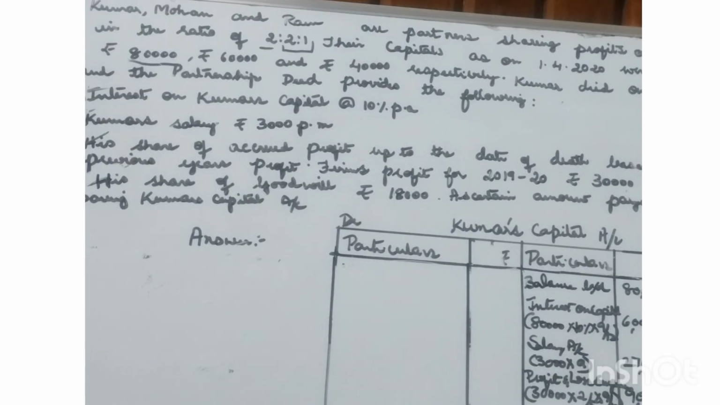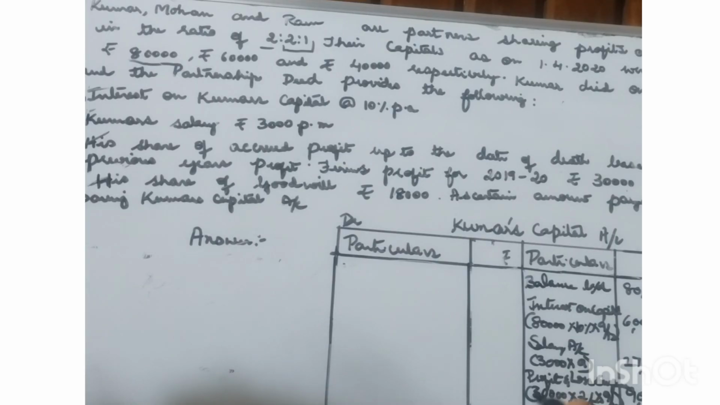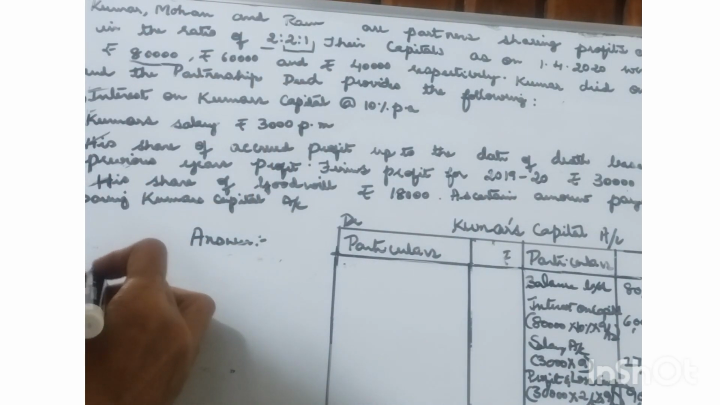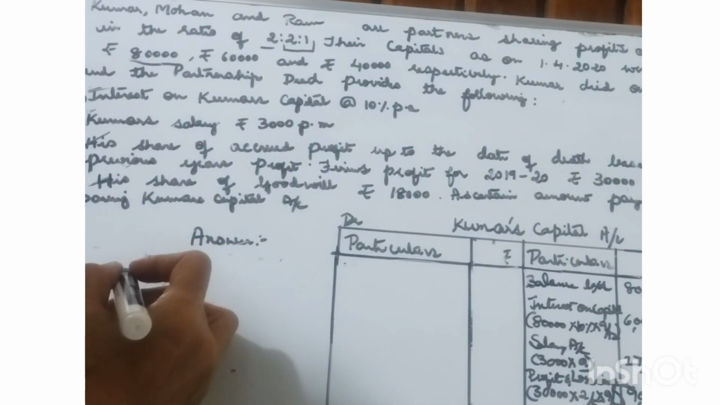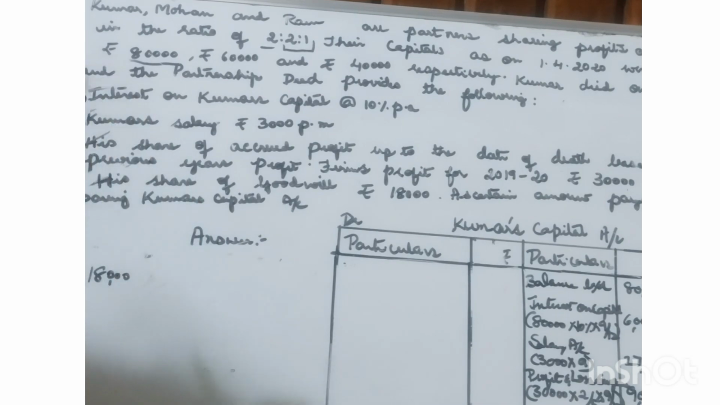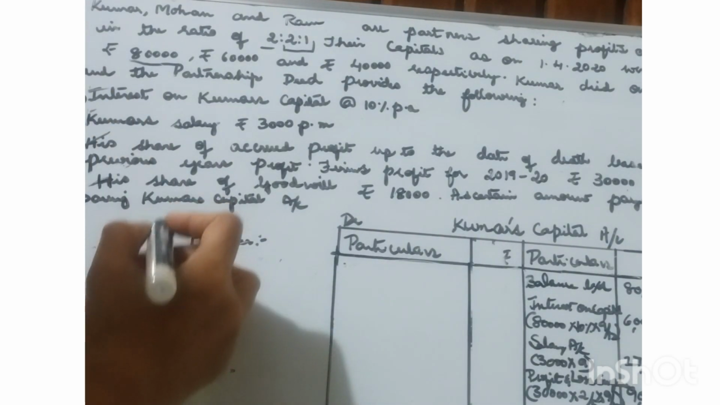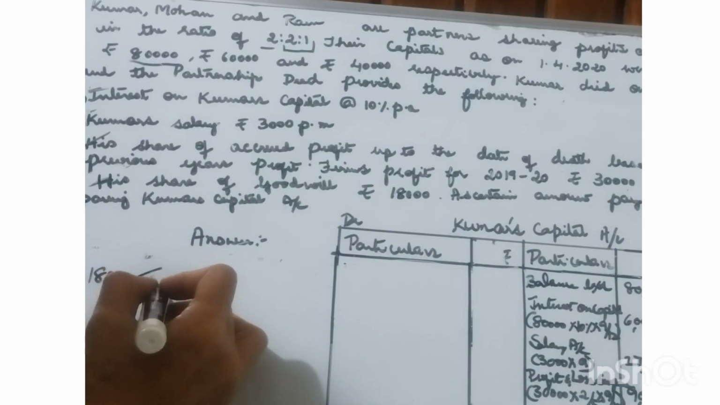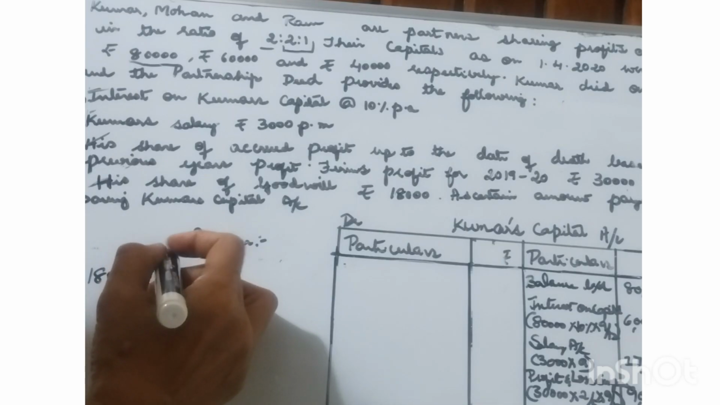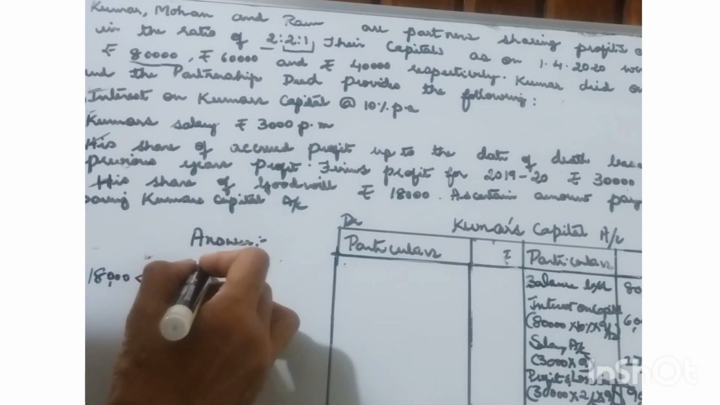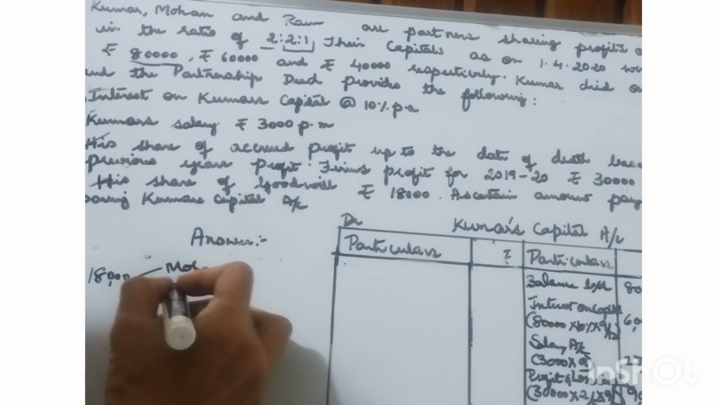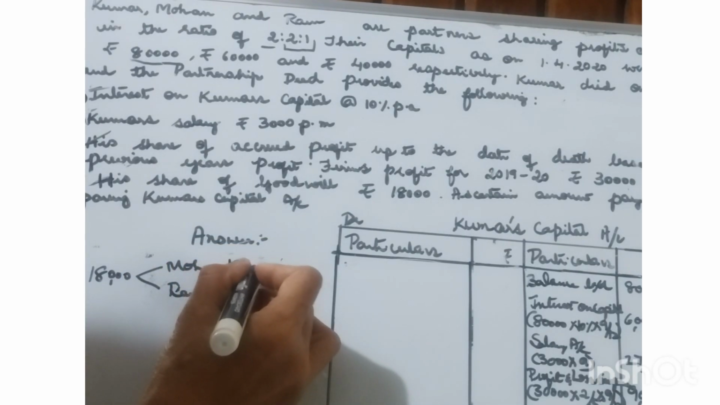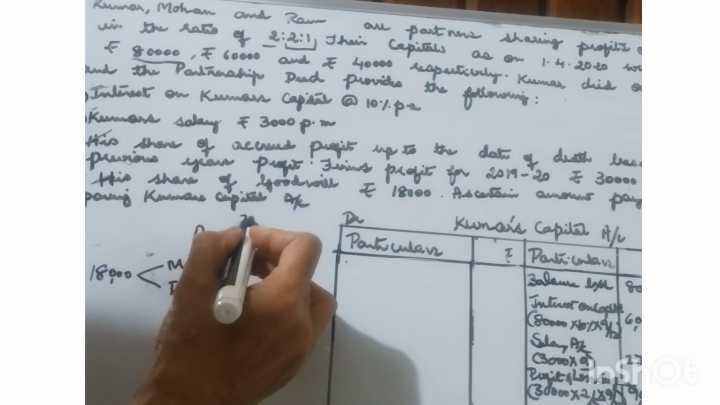Next, treatment of goodwill. His share of goodwill is given as 18,000. This is the deceased partner's share of goodwill. In some cases, the firm's goodwill will be given. In such a case, we need to find out the deceased partner's share of goodwill first. Then it must be compensated by the remaining partners, Mohan as well as Ram, the continuing partners, who will compensate this goodwill amount in their gain ratio.